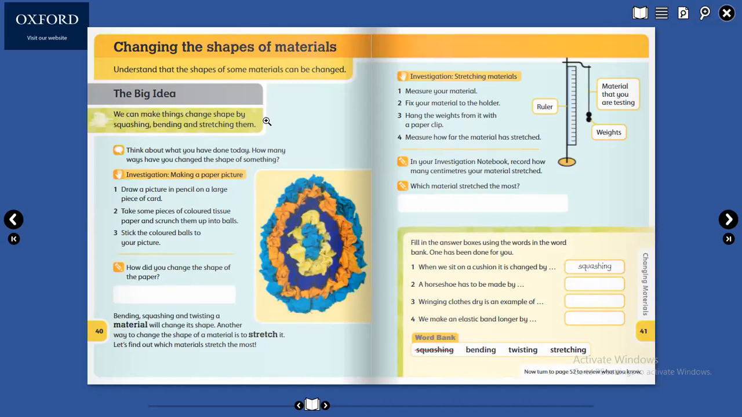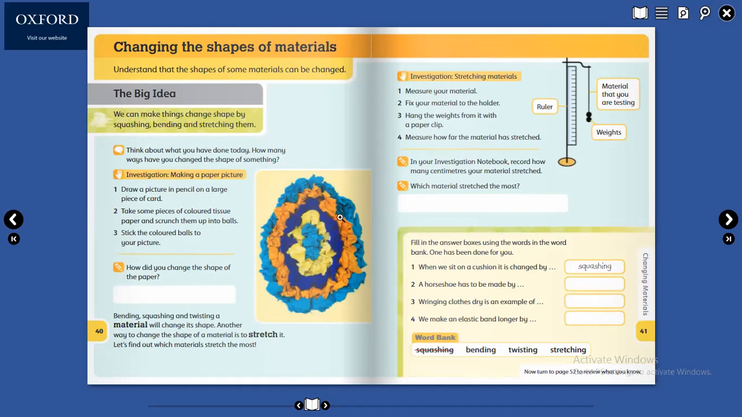You change the shape of book, maybe you change the shape of your clothes, some papers, maybe, or some jelly or something. Yes, making paper picture. Draw a picture in pencil on a large piece of card. Take some pieces of colored tissue paper and scrunch them into balls. Stick the colored balls to your picture.